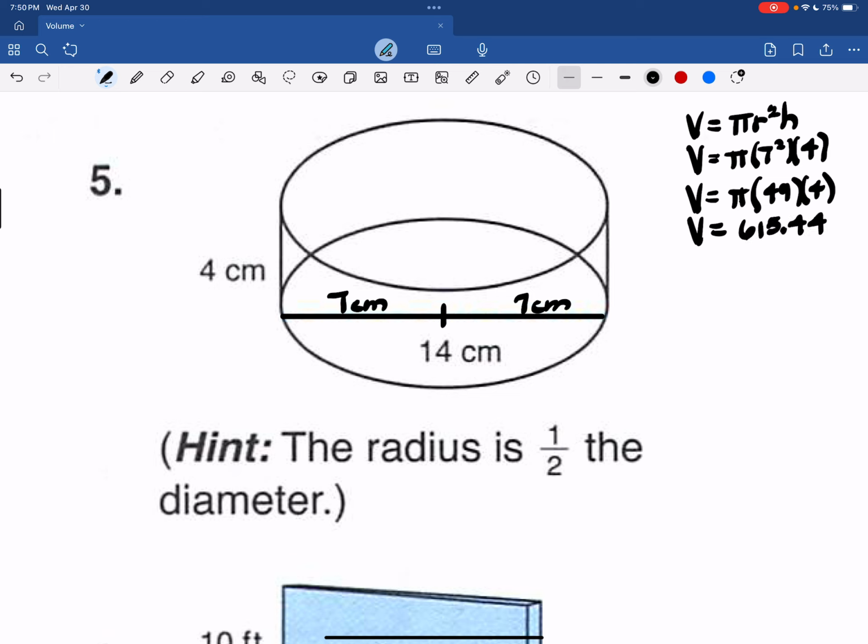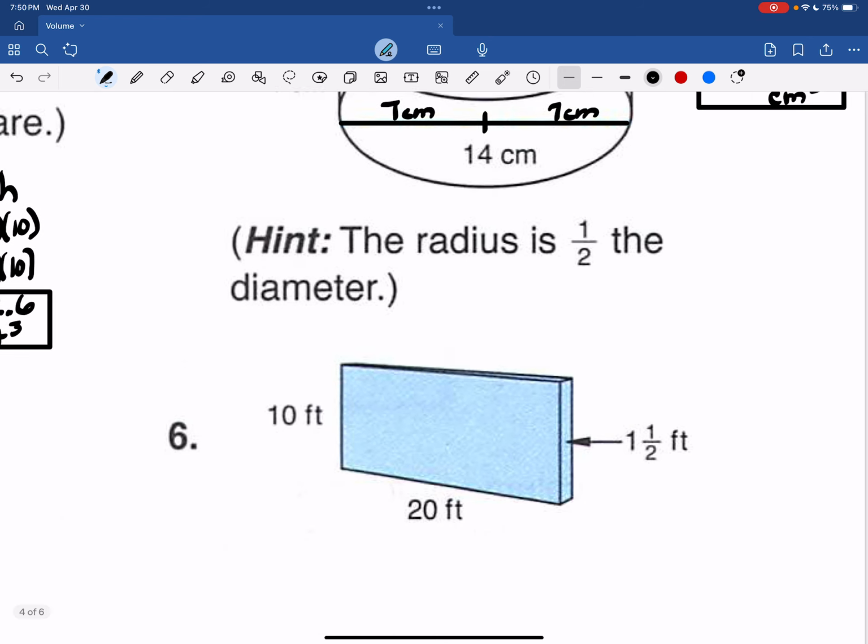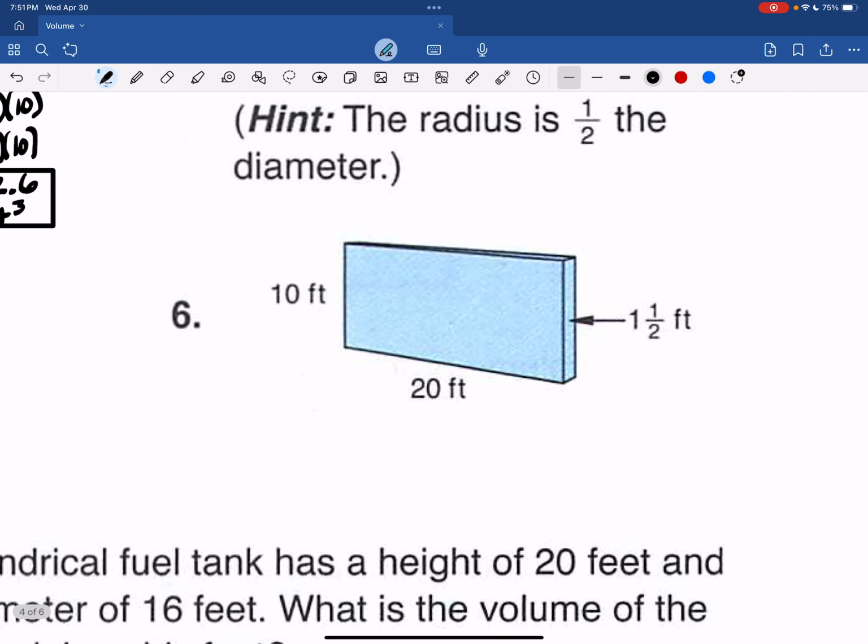So 3.14 times 49 times 4 is 615.44, but we have to round. So it is approximately 615.4 centimeters cube. And number 6, we have a rectangular prism.